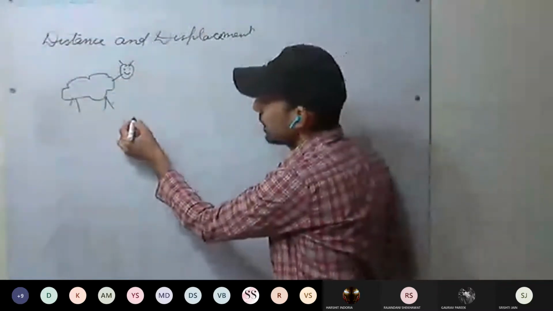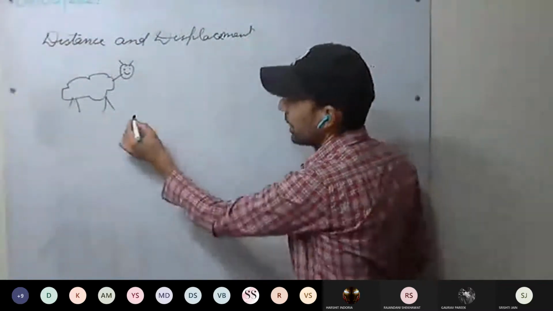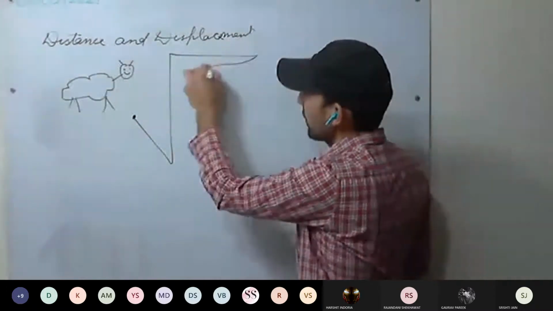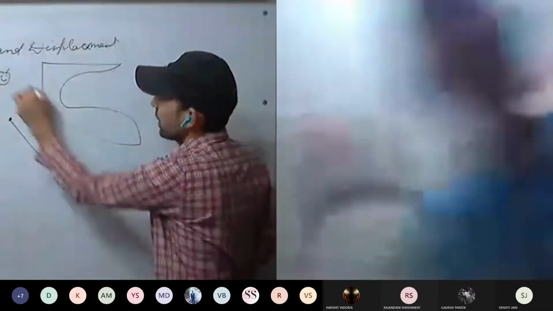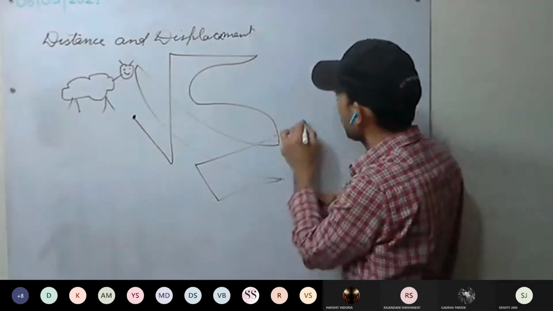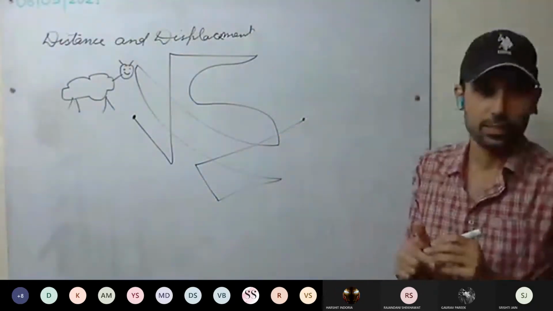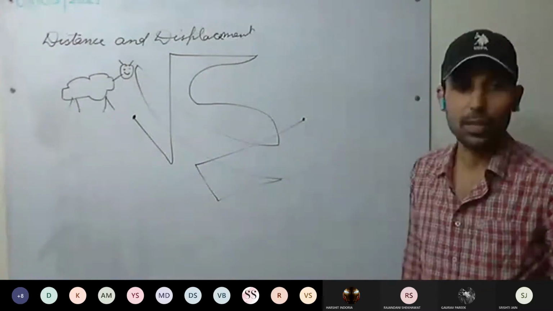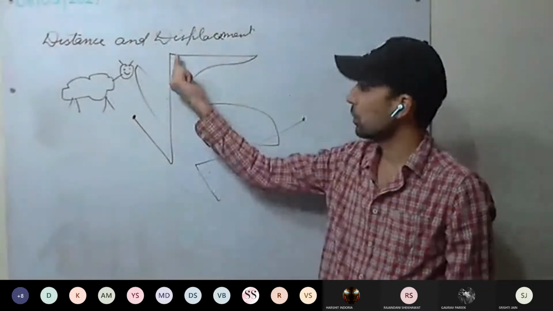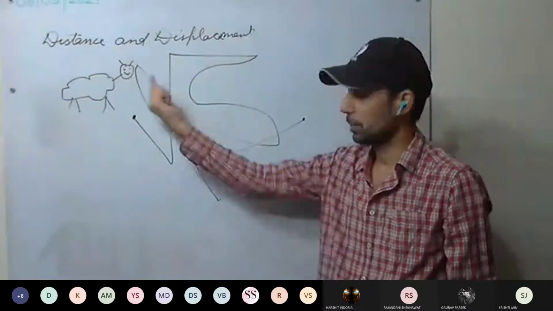So for example, it started from here. It moved here, then there, then here, then here, then here. At last, it came here. So what is the distance traveled by the sheep? Distance traveled means the total path taken by the sheep.